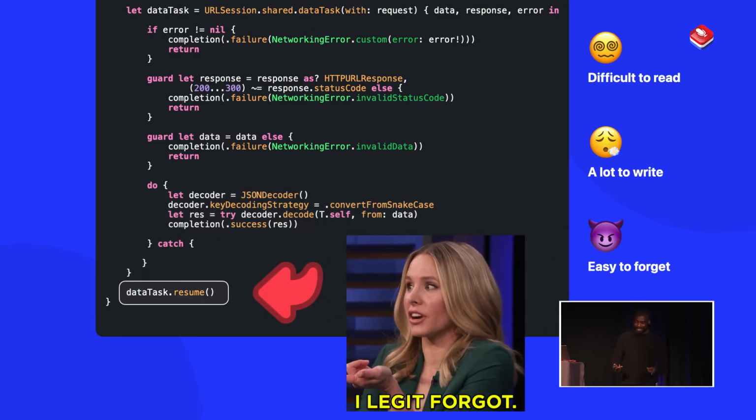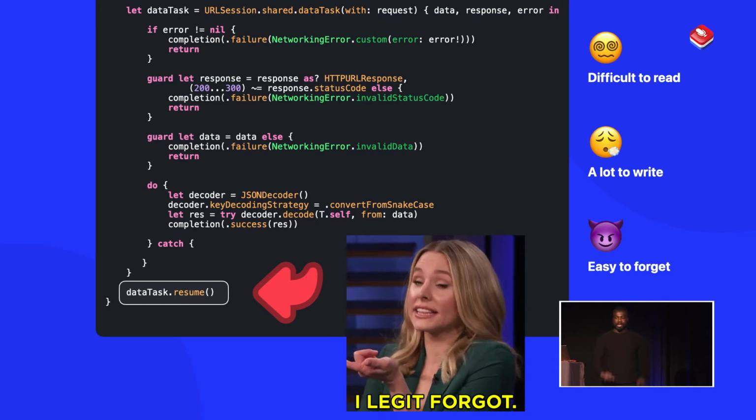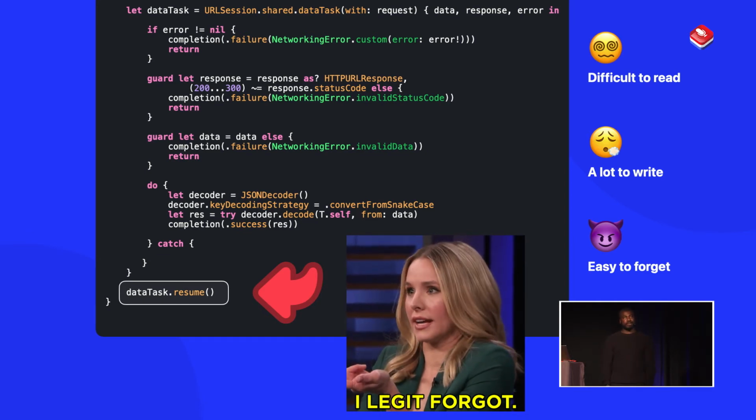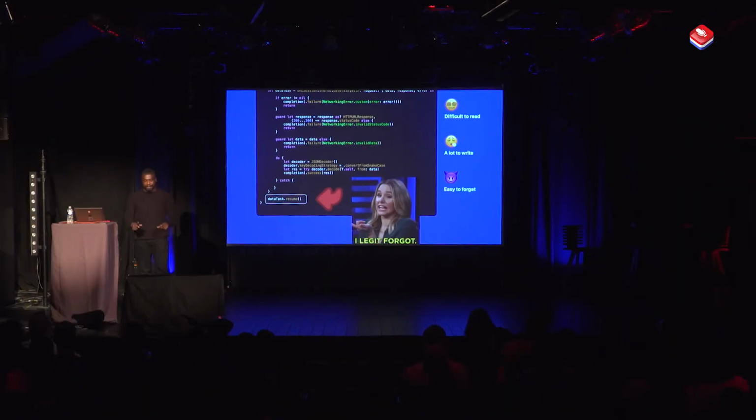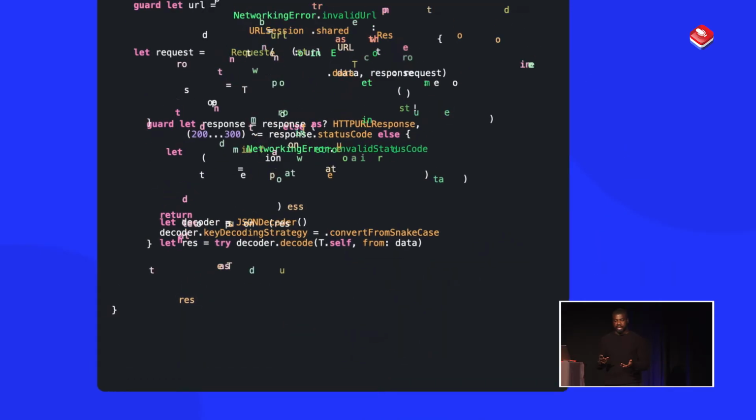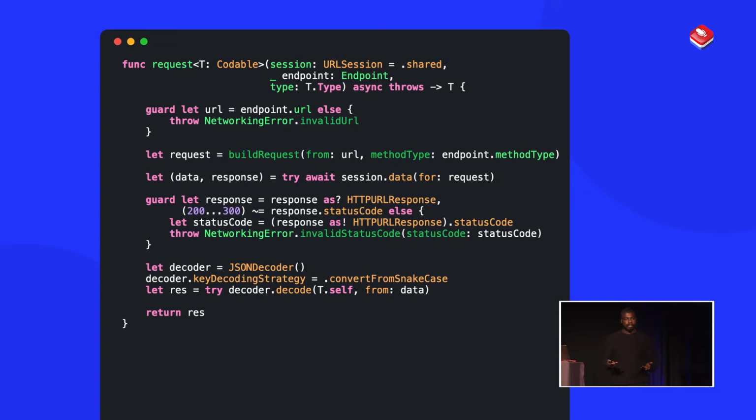Now, in our career, we've all sat there for an hour wondering, why is my API request not working? It's because you forgot to call .resume. Now, how can we actually improve this using the new async await updates that we have? Well, we can simply refactor it to make it look like this. So instantly, looking at this, you can see that it's easier to read. We've also reduced the lines of code by 50% as well.